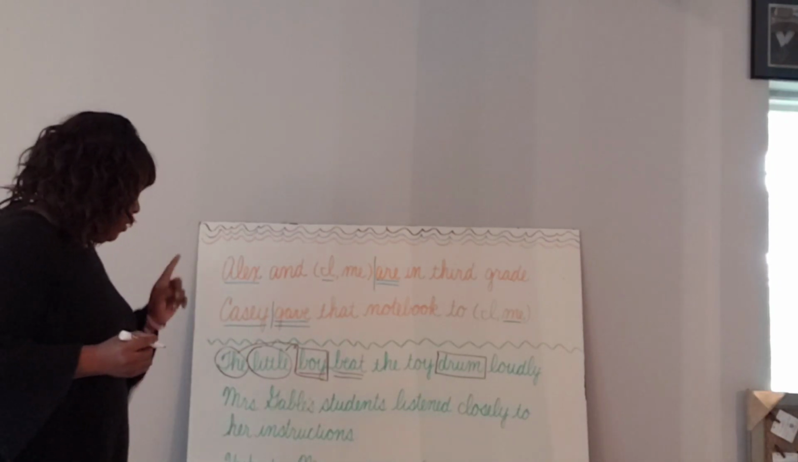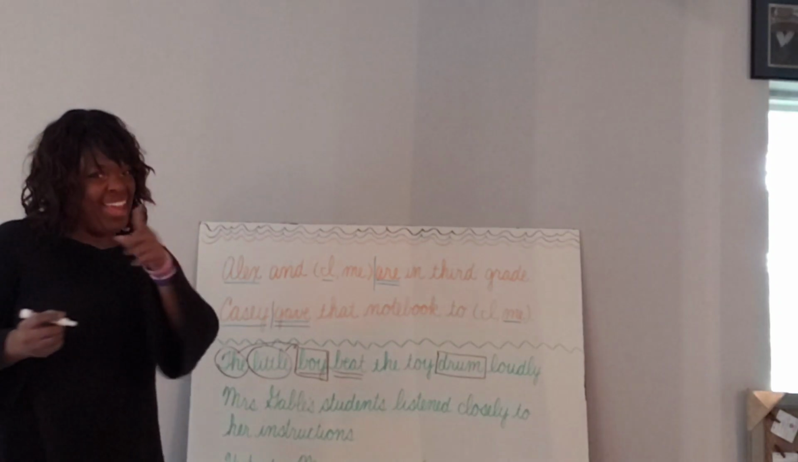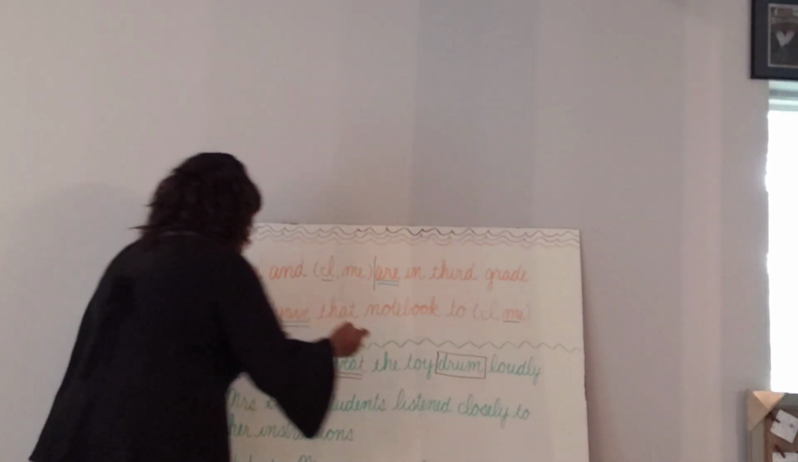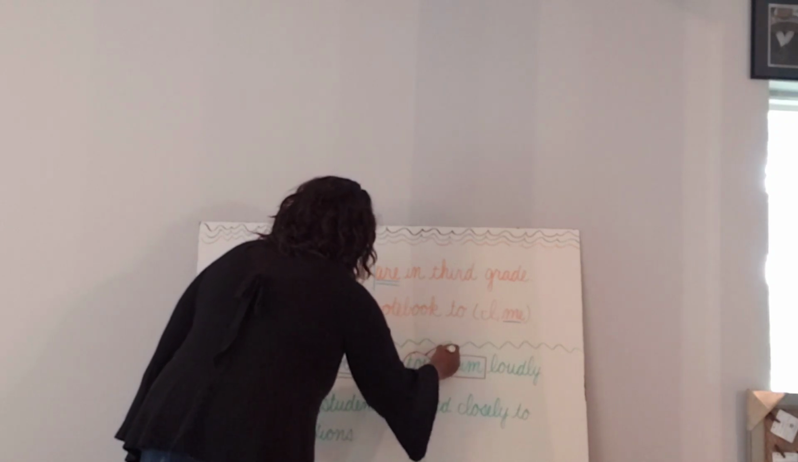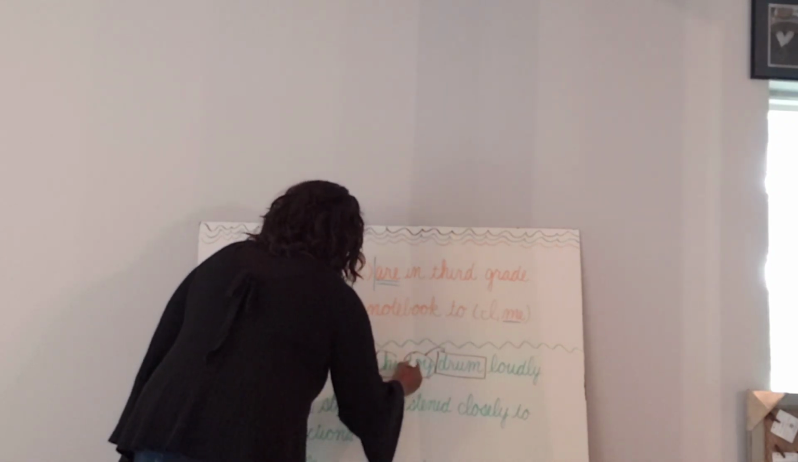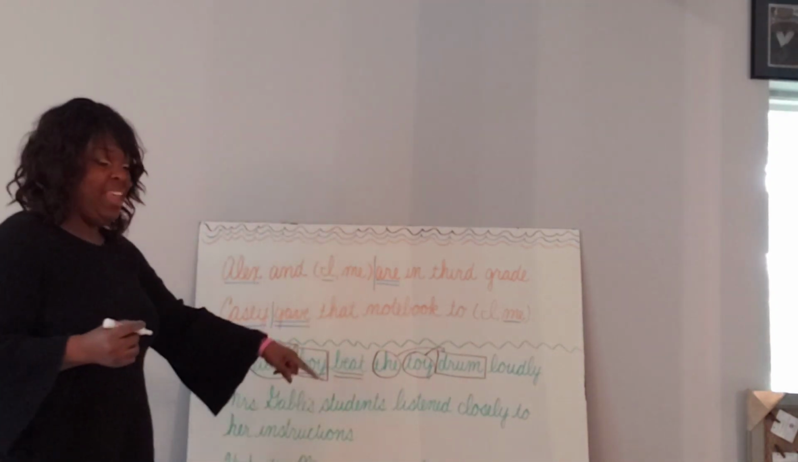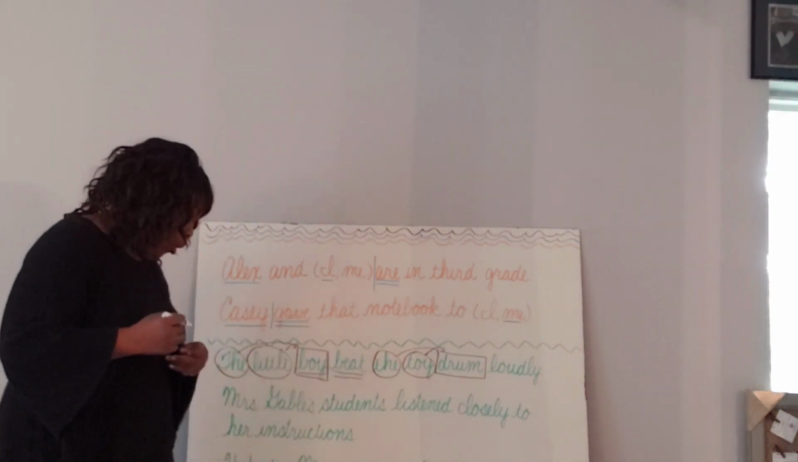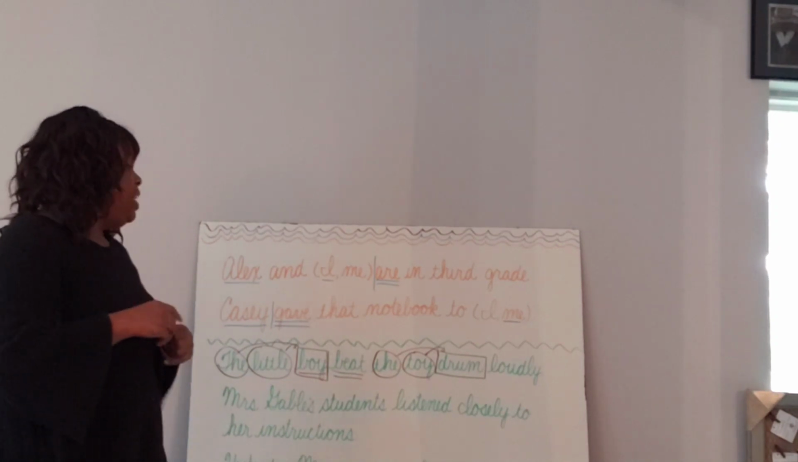Now, let's look for any adjectives for drum. Now, some of you figured it out. Yes, toy is telling what kind of drum. It wasn't a real drum. It wasn't a snare drum. It wasn't a bass drum. It was a toy drum. And then the is always, always, always an adjective, okay?